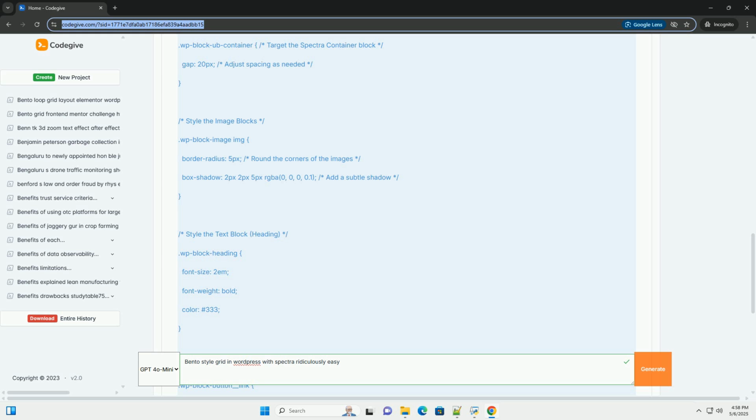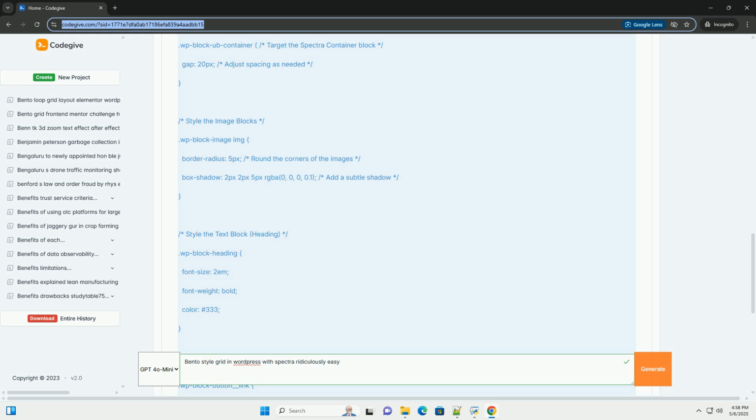Item 3, smaller image. Inside the third column, the rightmost one, click the plus icon. Add an image block, same as item 1. Upload or select a smaller image. Spanning: this image will occupy its default space, 1 column, 1 row. No spanning needed.